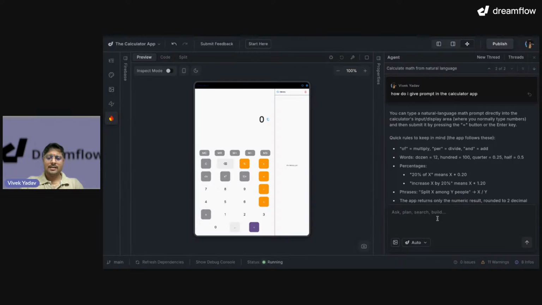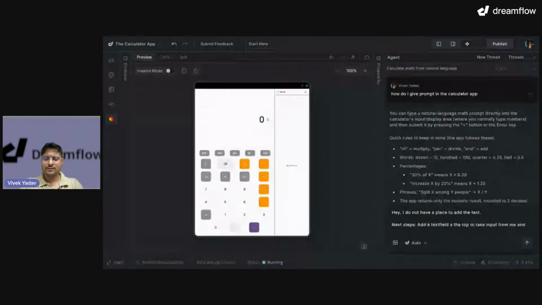So I'll say here, I do not have a place to add the text. So what you should do, the next steps, add a text field at the top, let's say, to take input from me, and a button to start calculation.